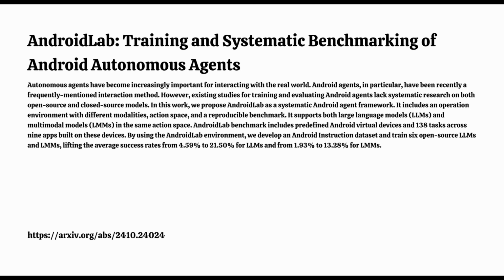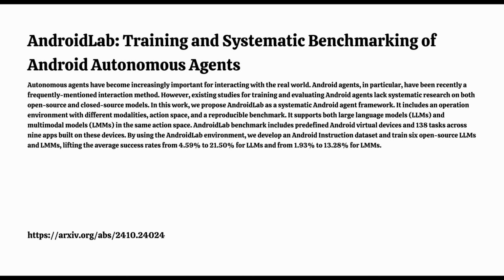We're diving deep into AI today, specifically autonomous agents. Oh yeah, those digital butlers we've all heard so much about. Exactly. Think someday maybe they'll be sorting our emails, ordering groceries, all that. Hopefully without causing any trouble. Right, no digital drama. Our guide is this fascinating research paper. It's called AndroidLab: Training and Systematic Benchmarking of Android Autonomous Agents.